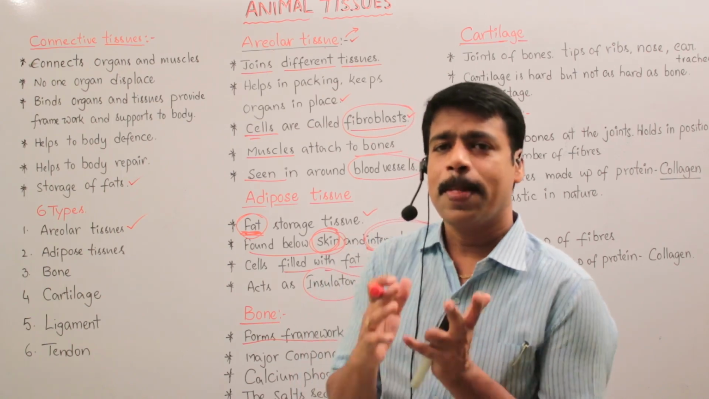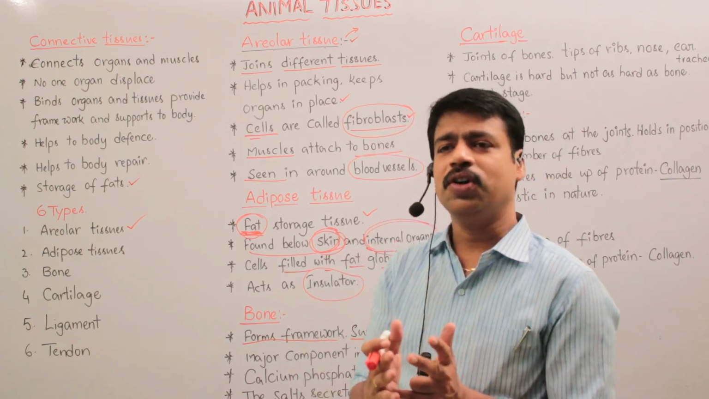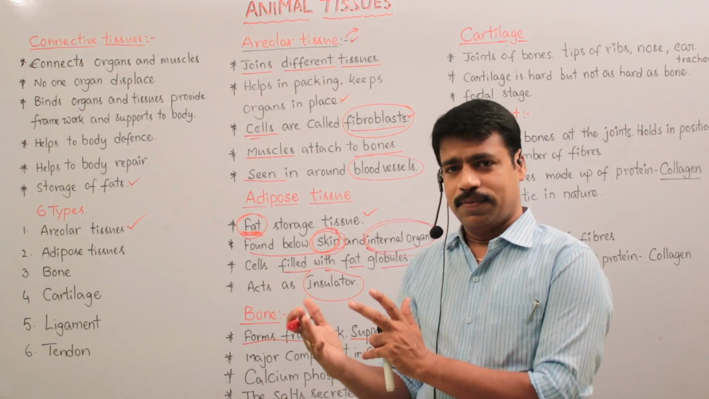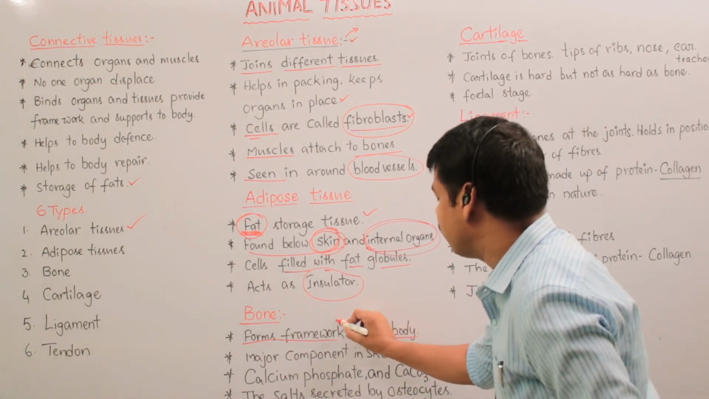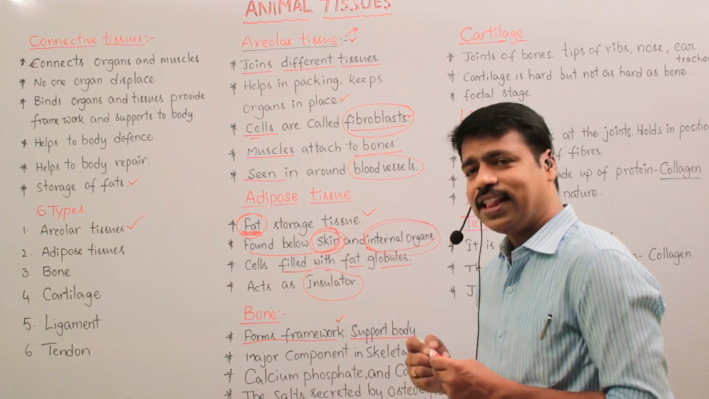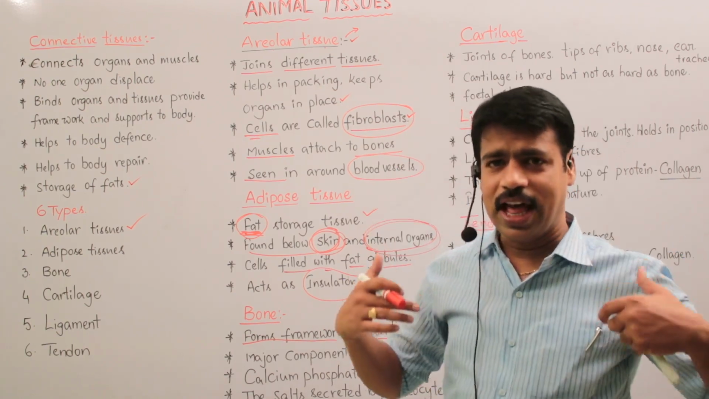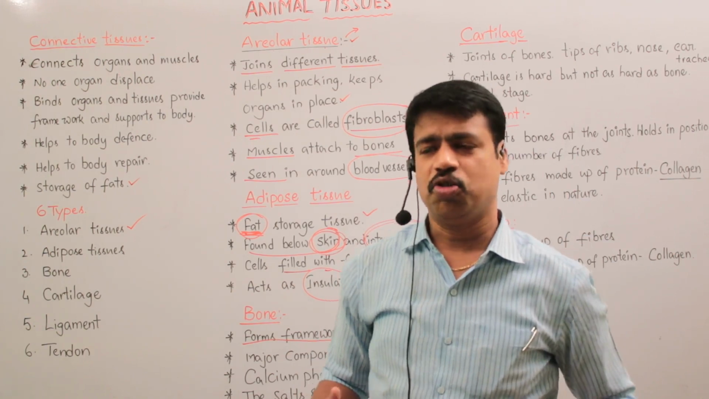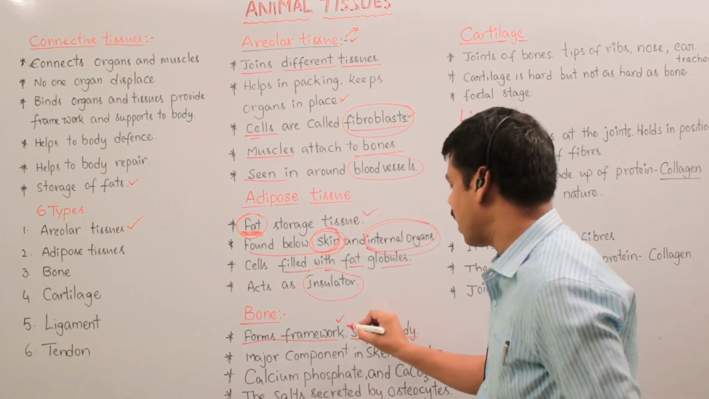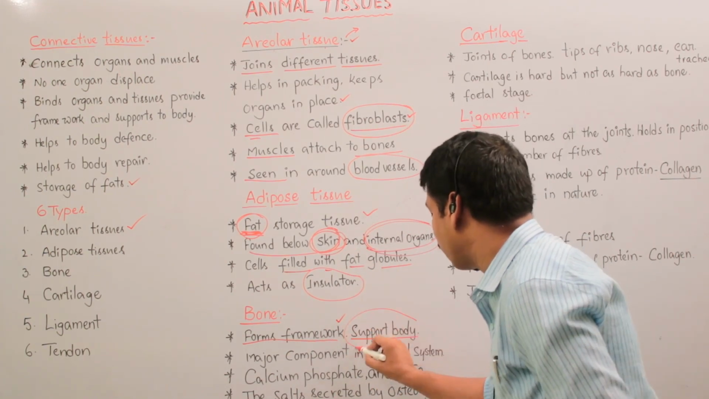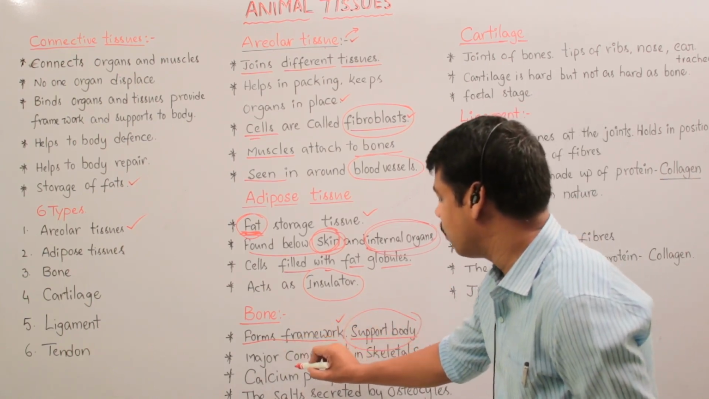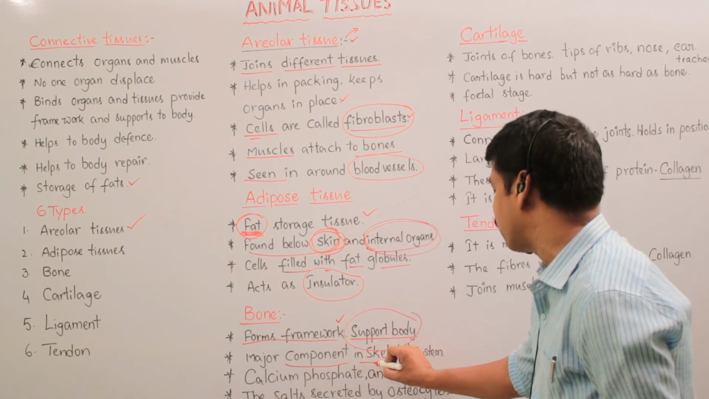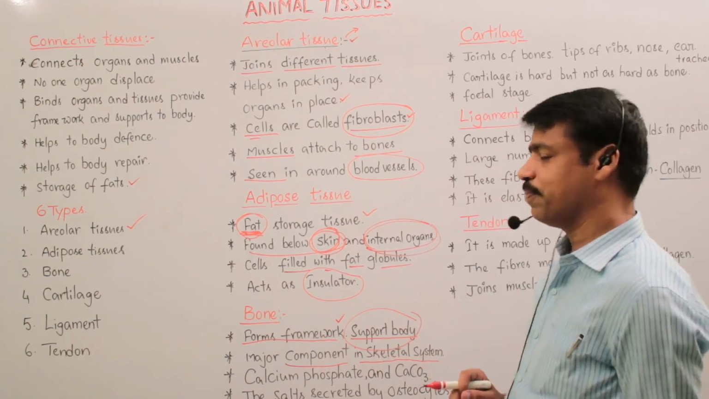So the bones make up the skeleton. It forms a framework. The skeleton gives us a particular shape and structure. So it gives us a framework and it supports the body. So bone is the major component in the skeletal system.